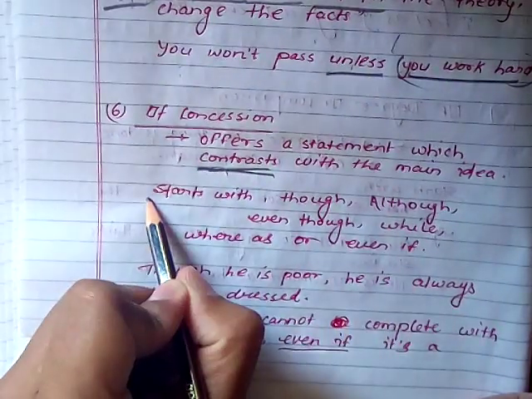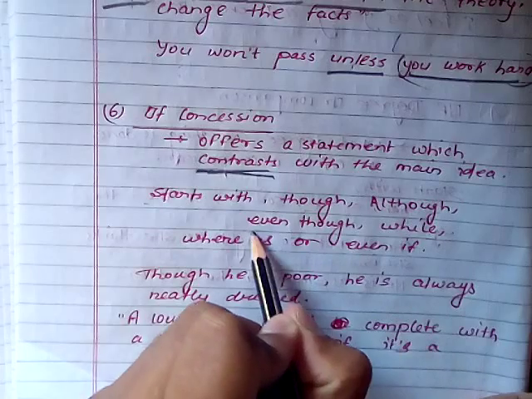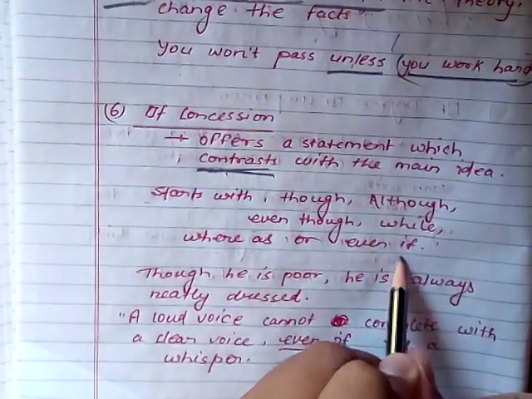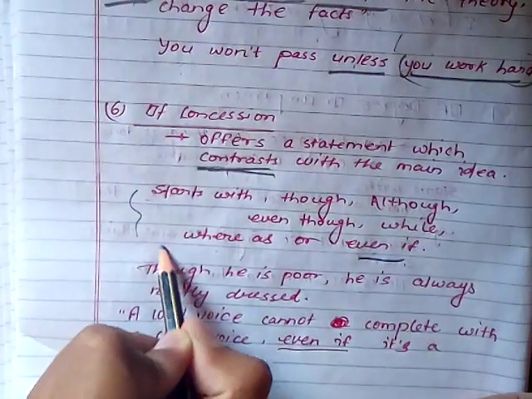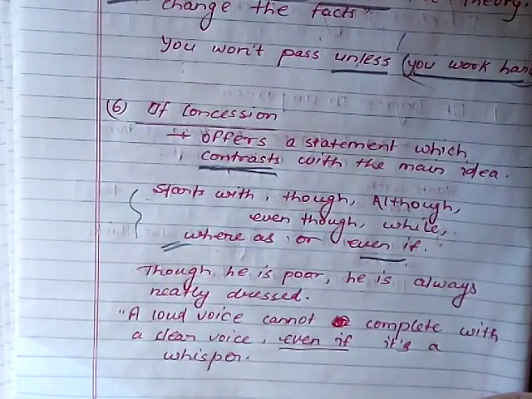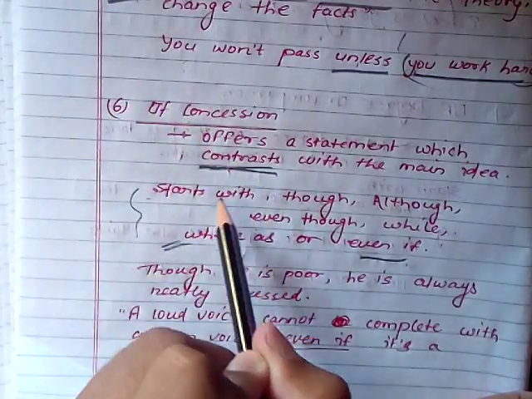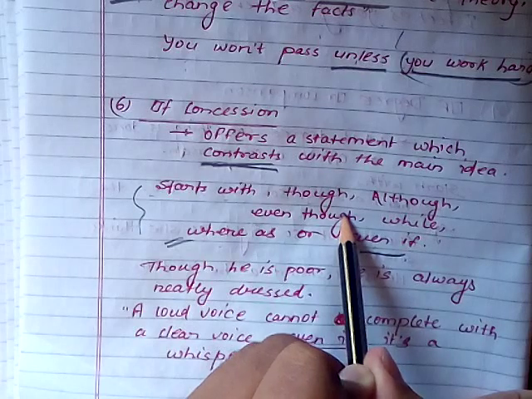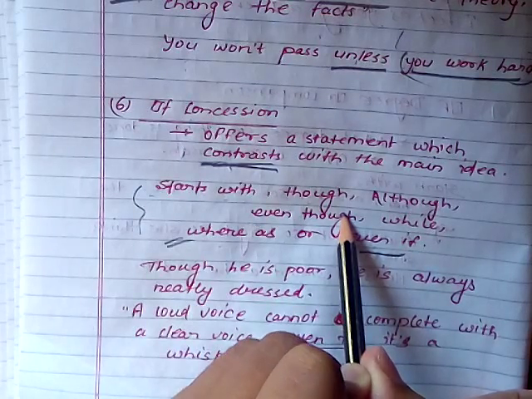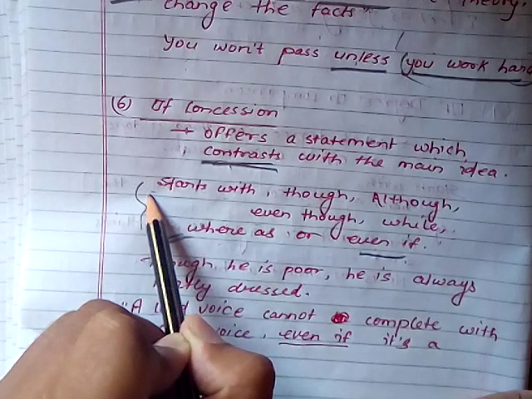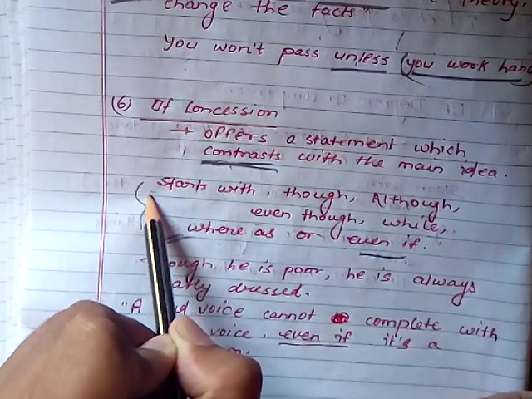It starts with though, although, even though, while, whereas, or even if. These are the starting words of the adverbial clause. You have to understand the value of a starting word. When you find concession, these are the words most suitable for gap filling or error or omission. So this part of every adverbial clause you have to focus on.